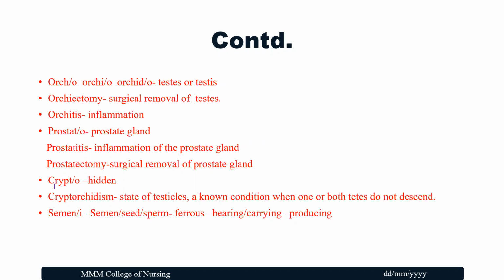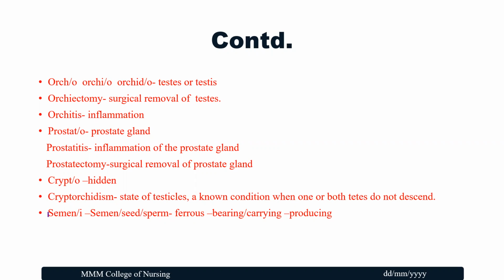The next word is crypto. Crypto means hidden. Cryptorchidism is a condition in which one or both testes do not descend. When one or both of the testes are not descended, it is known as cryptorchidism.